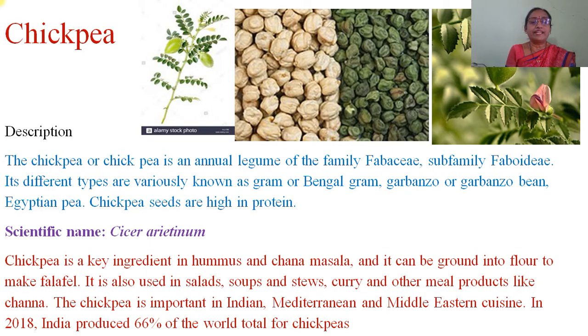Chickpea is a key ingredient in hummus and channa masala, and it can be ground into flour to make falafel. It is also used in salad, soup and stew, curry, and other meal products like chana. The chickpea is important in Indian, Mediterranean and Middle Eastern cuisine. In 2018, India produced 66% of the world's total grain yield for chickpea.